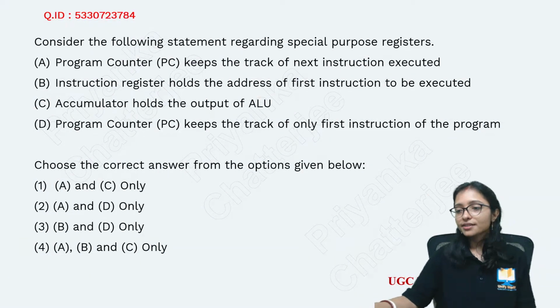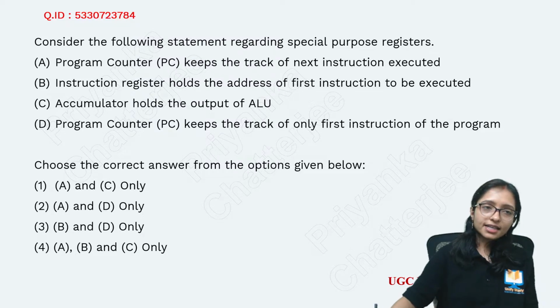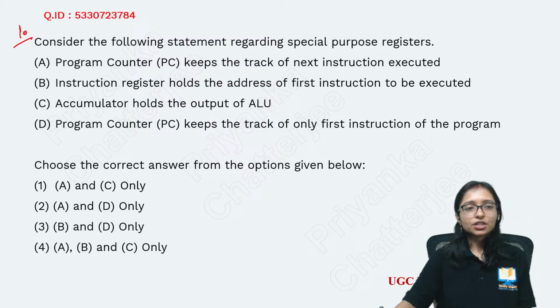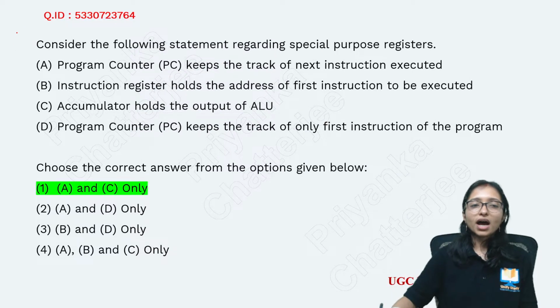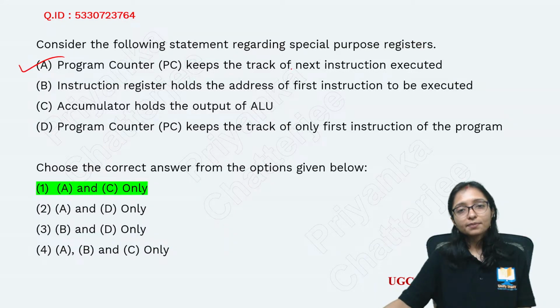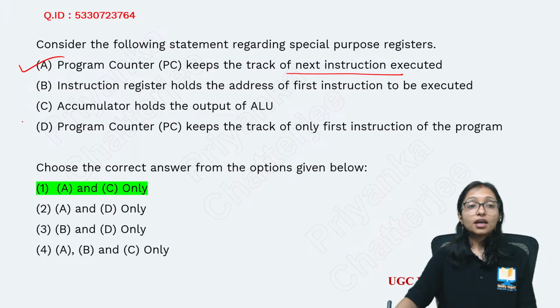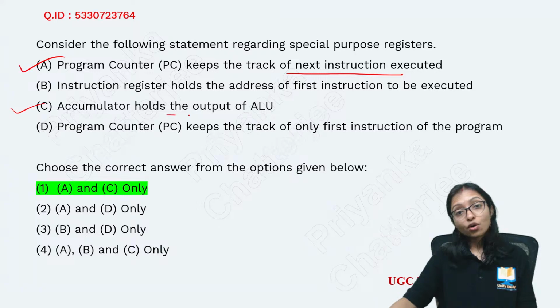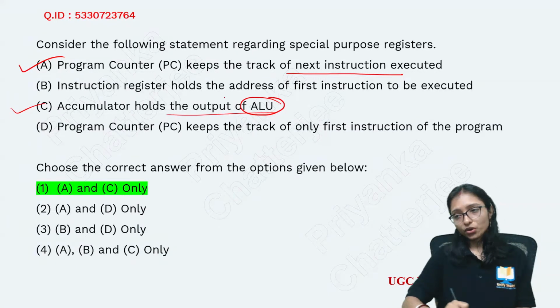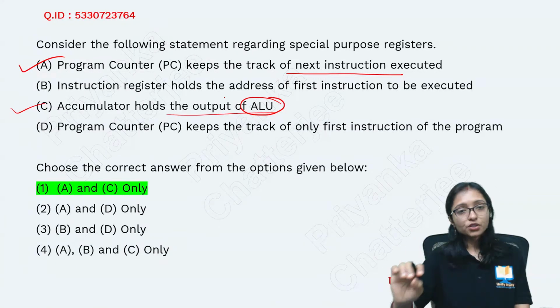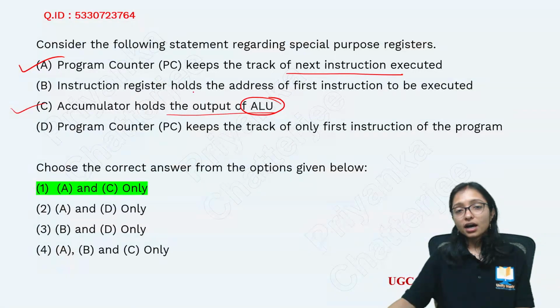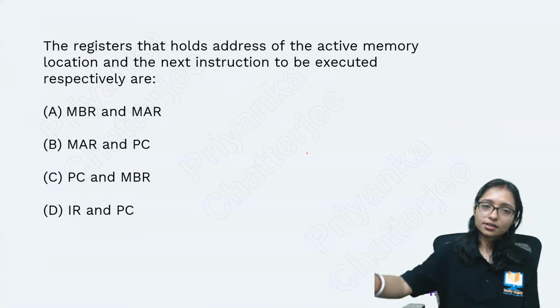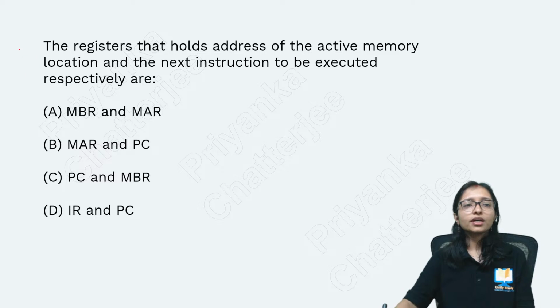They are waiting, right? Yes, the answer is coming out. Question number 1. The answer is: program counter keeps track of the next instruction. Accumulator holds the output. Yes, this is also very important. Accumulator is always holding the output. Here it is not the first instruction. This is also not. This is also not. A and C is the correct answer. Very good. Good going.